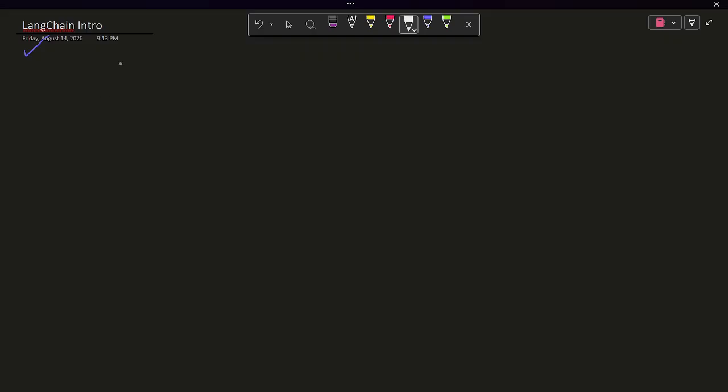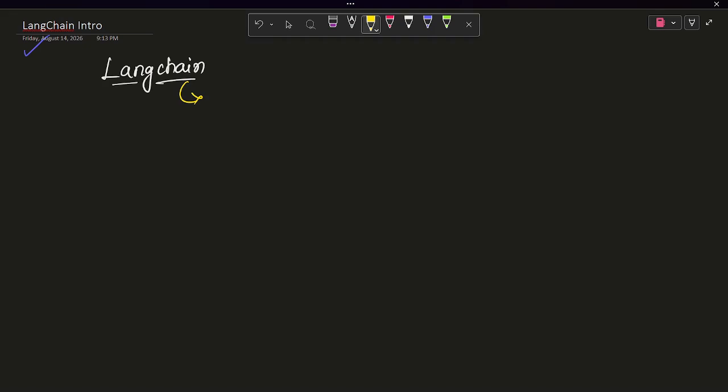So we are going to start our generative AI journey with LangChain. Now, what is LangChain? In the roadmap video, we already discussed LangChain. It is nothing but a framework, which helps us build an AI-powered application.